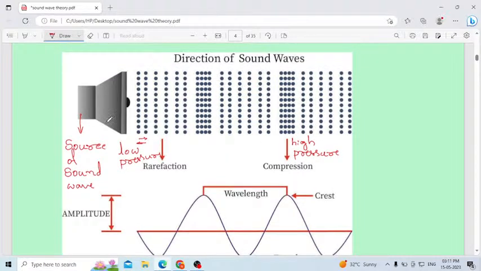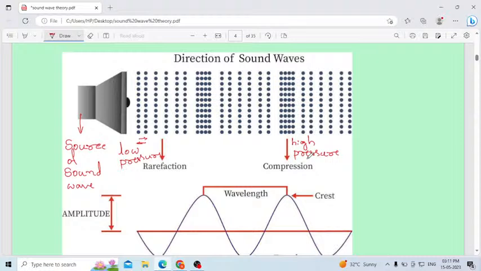One more thing, how the particles vibrate. Sometimes the particles move far from each other, and that creates a low pressure region, which we consider a rarefaction. When the particles come very close to each other, it creates a high pressure region, which is nothing but a compression.